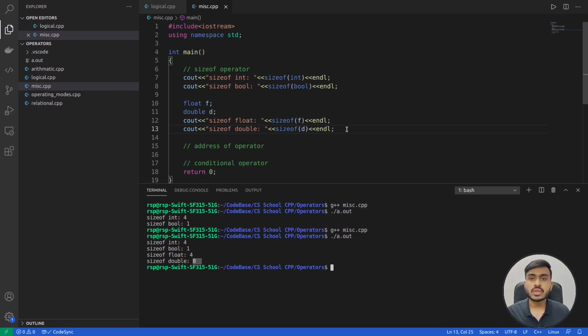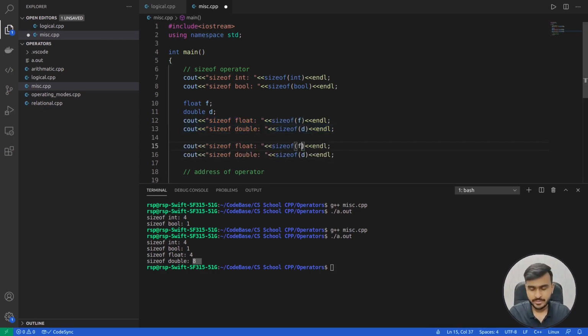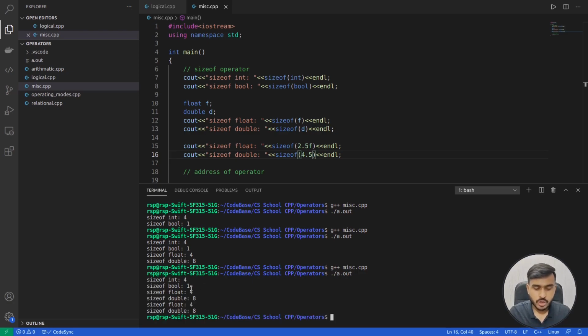Now you can also use the sizeof operator on constants. Let me copy paste these lines again. Instead of f, I'll write 2.5f, which is a floating constant, and instead of double, I'll write, let's say, 4.5, which is a double constant. Let's see what happens if we write it like this. Let's compile and execute this code again. Focus on the last two lines.